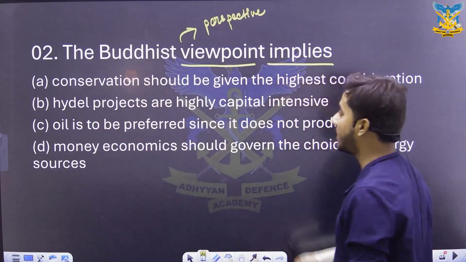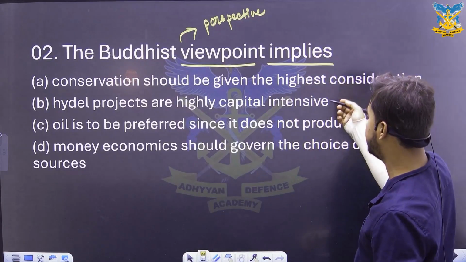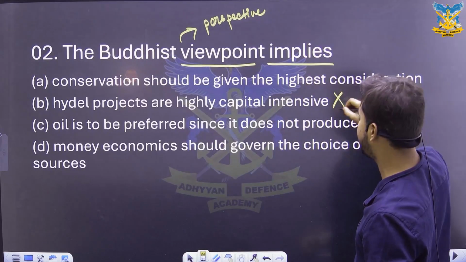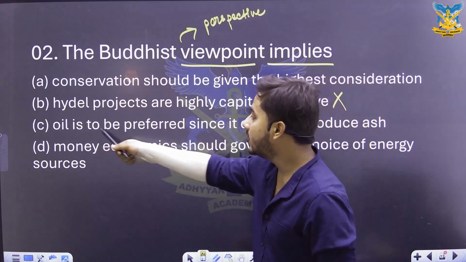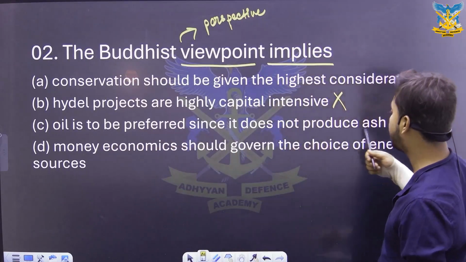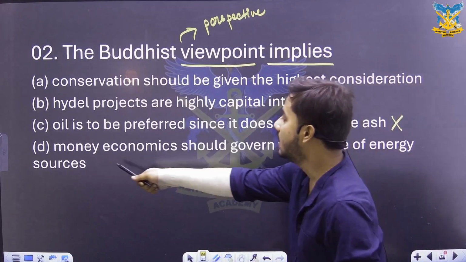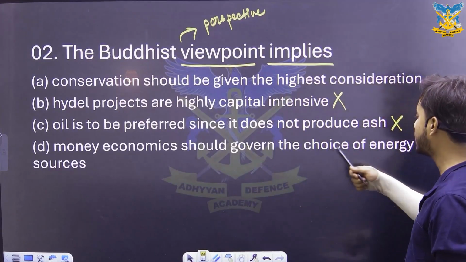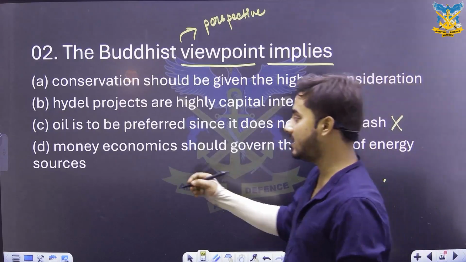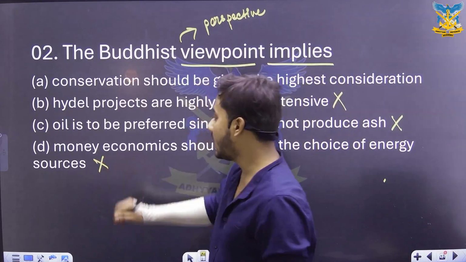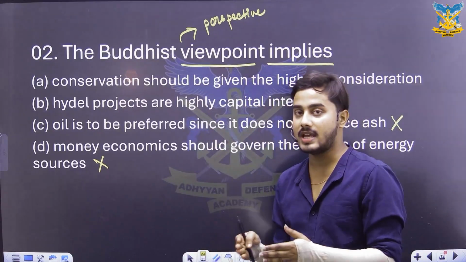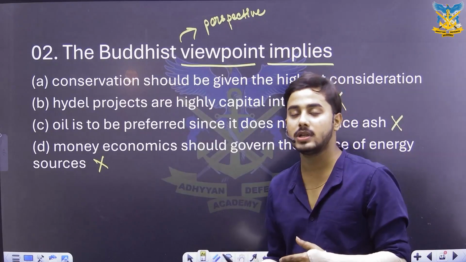Idle projects are highly capital intensive. तो ये तो था ही नहीं पैसेज में, ये तो गलत है. Oil is to be preferred since it does not produce ash. ये भी नहीं था पैसेज में. So again we are crossing it out. Money economics should govern the choice of energy sources. ये भी नहीं था, क्योंकि ऐसे उनका मनी इकोनॉमिक्स के ऊपर कुछ बताना नहीं